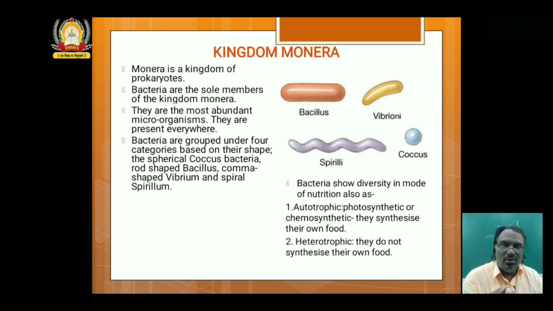They have the solar energy trapping molecules called chlorophyll A. So they can convert the inorganic simple molecules, carbon dioxide and water, into a complex utilizable form of organic molecule called glucose.